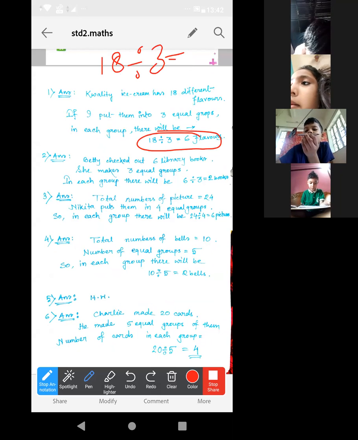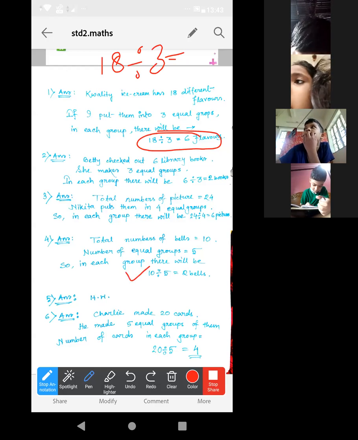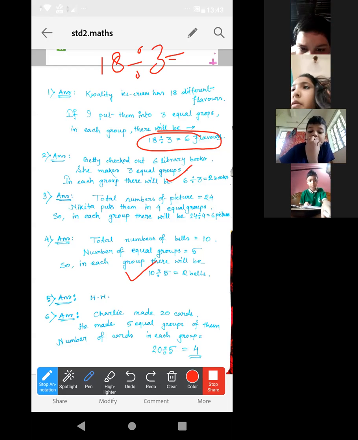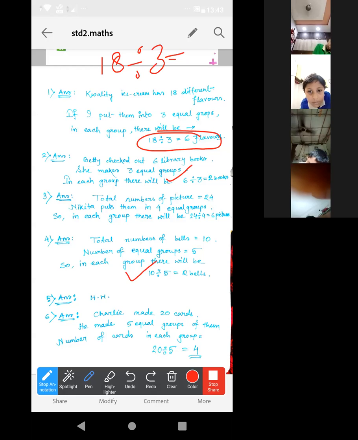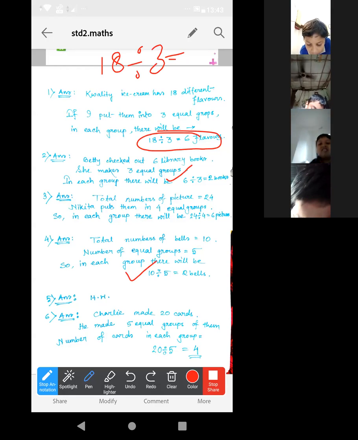You can do it yourself by doing repeated subtraction or by using number lines. Division using number lines and repeated subtraction has been done so many times in class. That's why I have not shown the division here.